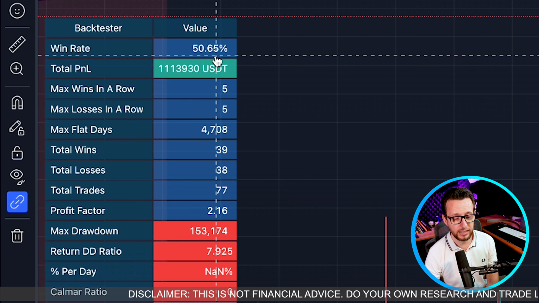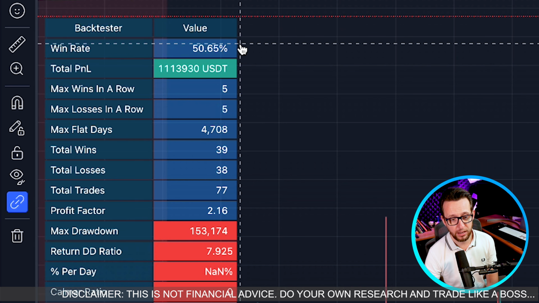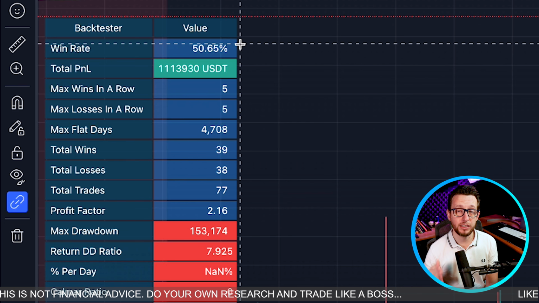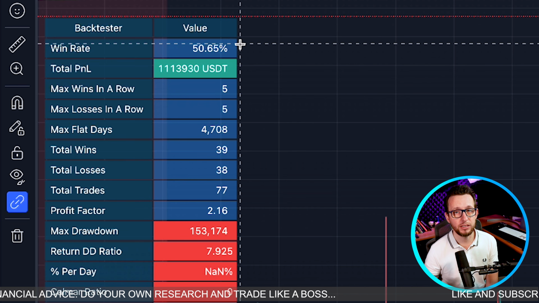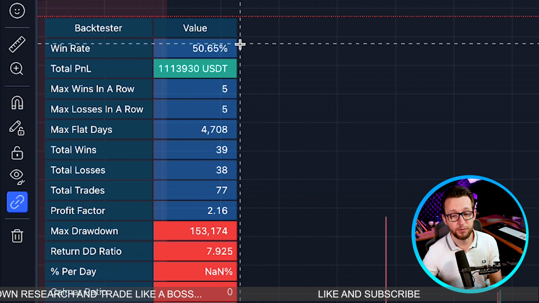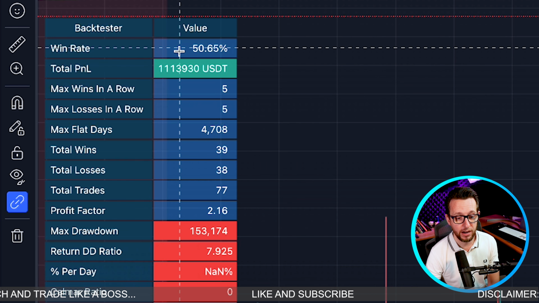The win rate is 50.61. I know that might seem quite low, but this is a risk to reward of risk being 1 and reward being 2, which is absolutely brilliant. It is one single take profit. To find a trading strategy like this is quite rare.